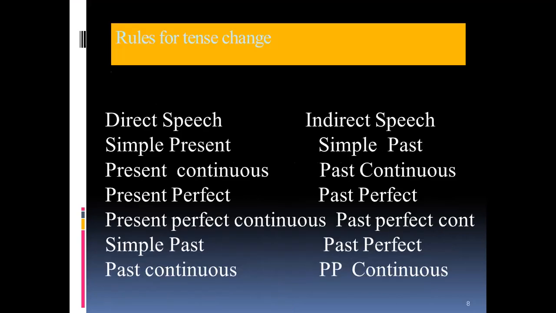There are some changes which do take place from direct into indirect speech. Mostly the major change takes place in tense. Simple present in direct speech becomes simple past in indirect speech. Present continuous becomes past continuous. Present perfect becomes past perfect. Present perfect continuous becomes past perfect continuous. Simple past becomes past perfect. Past continuous becomes past perfect continuous.